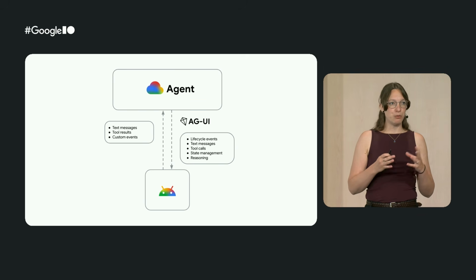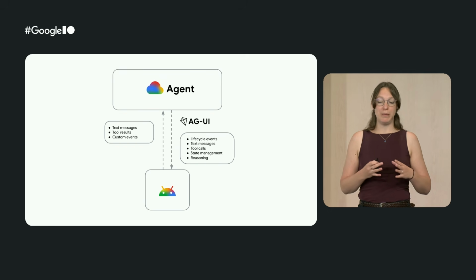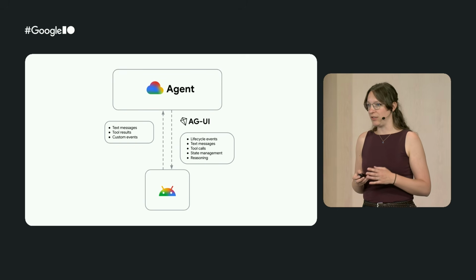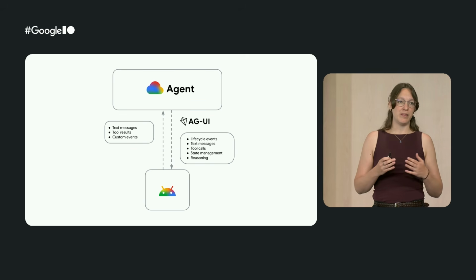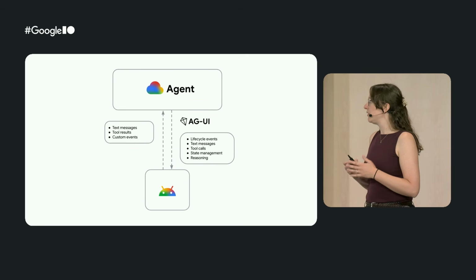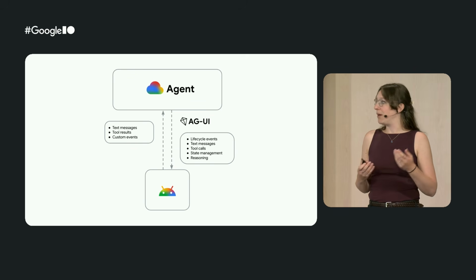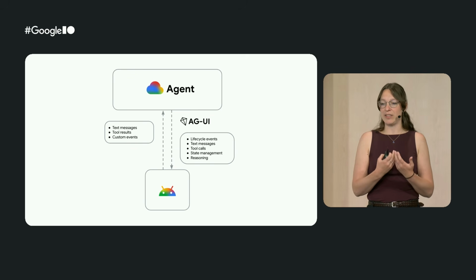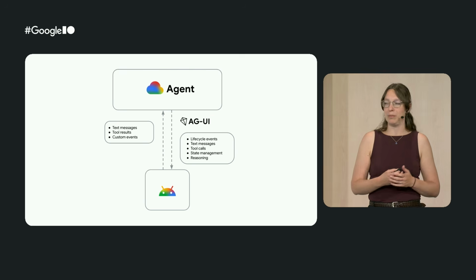So the protocol predefines a set of message types that have been designed to best represent agent-to-client interactions. So the agent can inform the client about, for example, its lifecycle events, text messages, tool calls, state management, etc. And the other way around, we can have our Android app that is sending text messages, providing tool call results, and sending custom events.